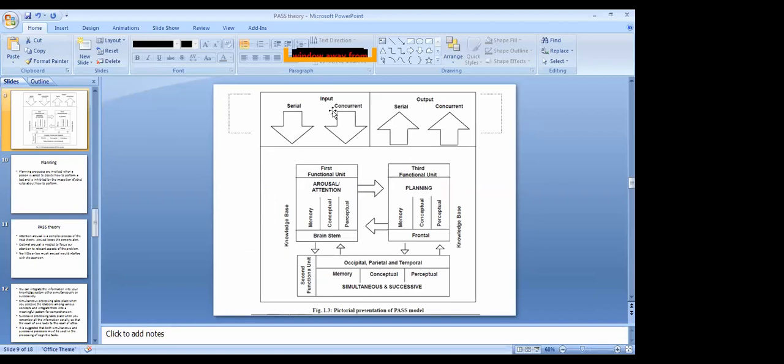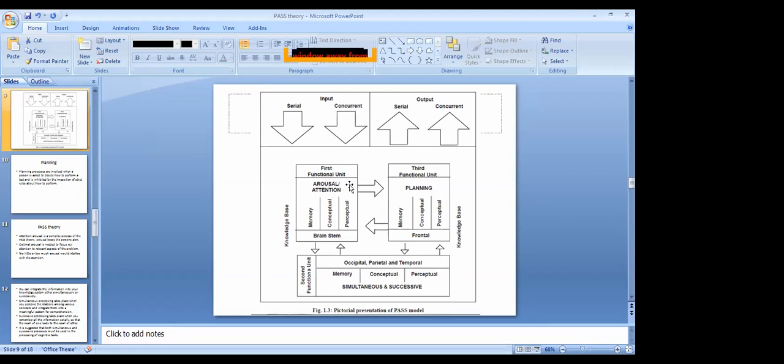So first you will get the input. You will get either serial input, like "tell me a table," or concurrent input, like "make a triangle on the square beside the left of the circle." That is also concurrent input. Okay, so it goes through first arousal.